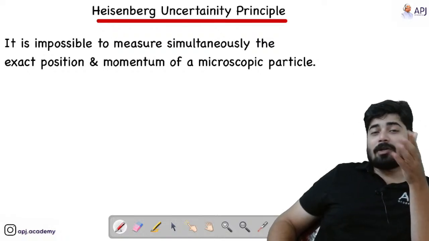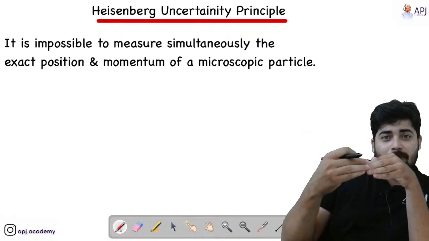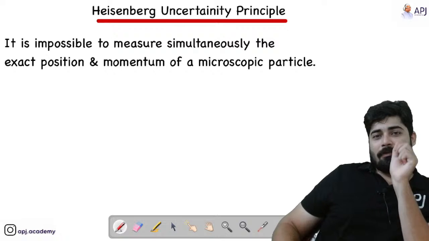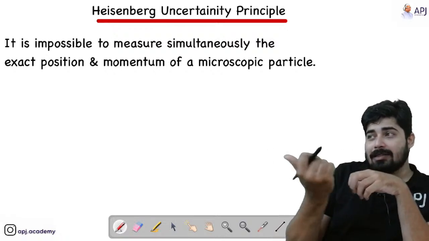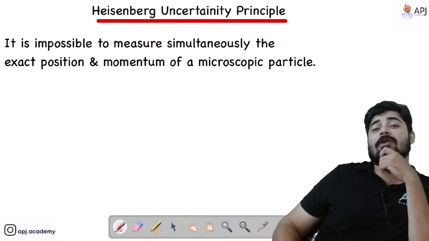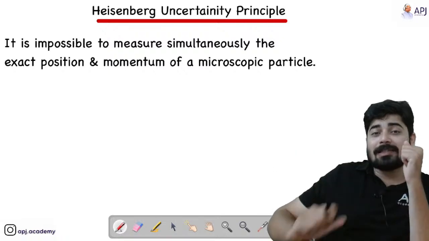Okay, because we know that the centrifugal force and the nuclear force of attraction are equal. From there we started the derivation. So in order to calculate the centrifugal force, we must know the velocity of the electron. Okay, then only we can measure the radius.